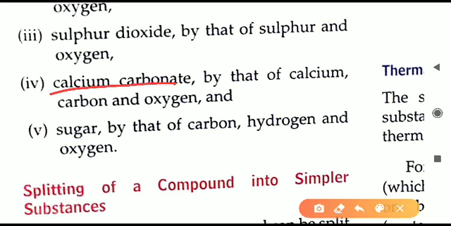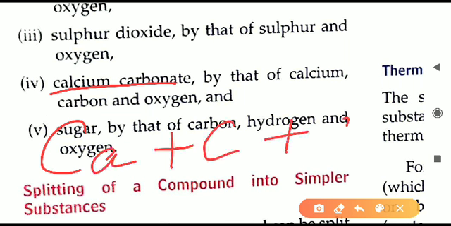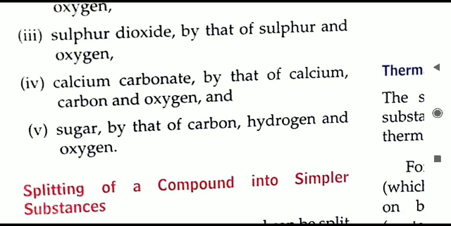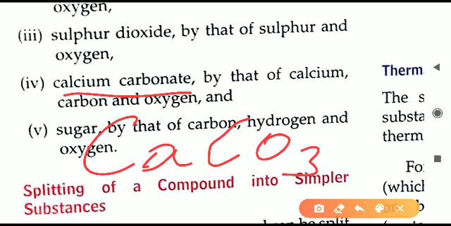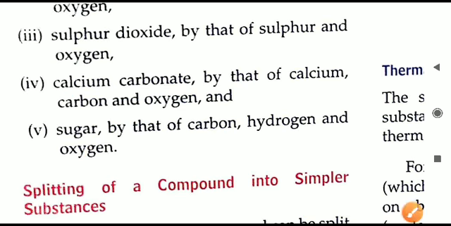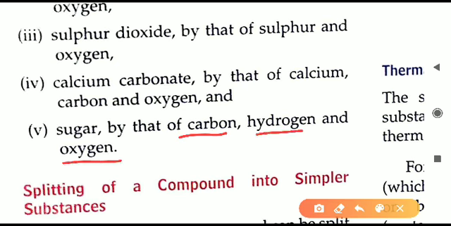Next one, calcium carbonate. Calcium carbonate is formed by three elements now. Calcium is Ca, carbon is C plus oxygen is O2. On combining all of these, what we are getting? We are getting calcium carbonate. Calcium carbonate is CaCO3. Likewise, this compound is formed. Last one is sugar. Sugar is formed as a result of combining carbon, hydrogen and oxygen.